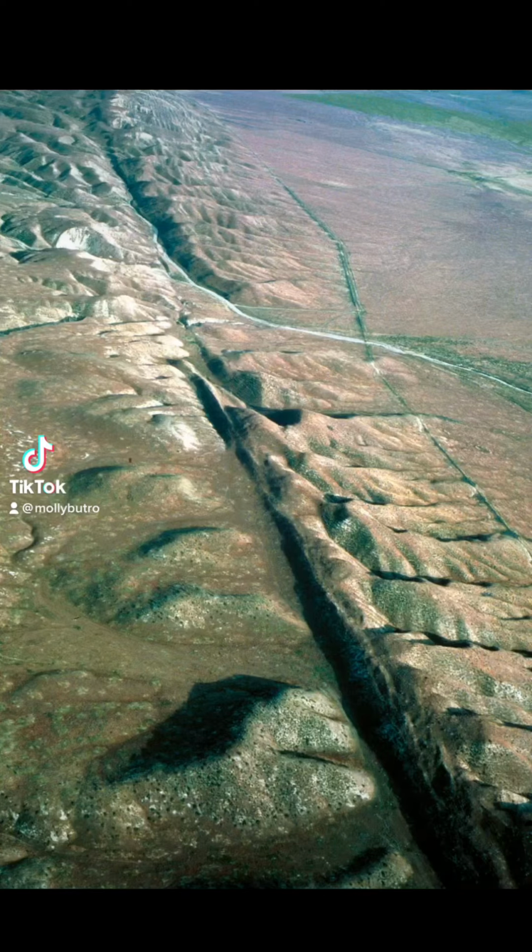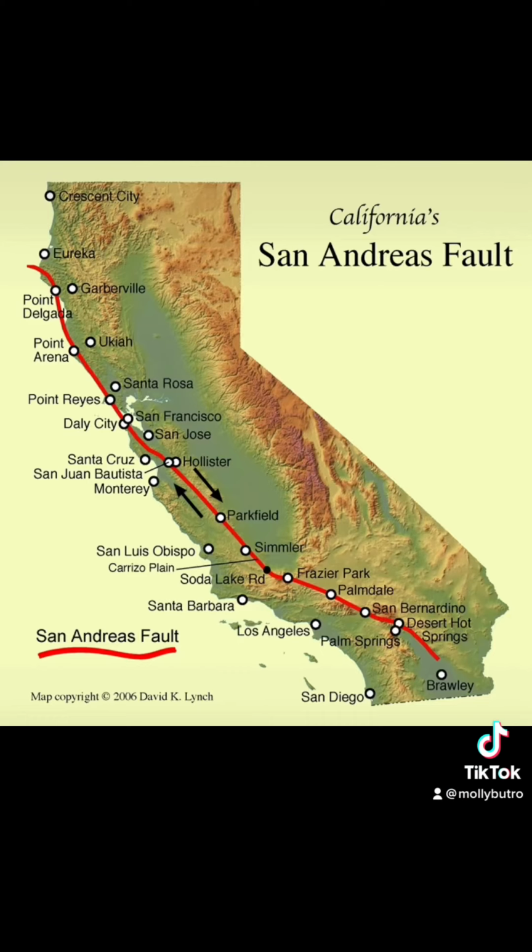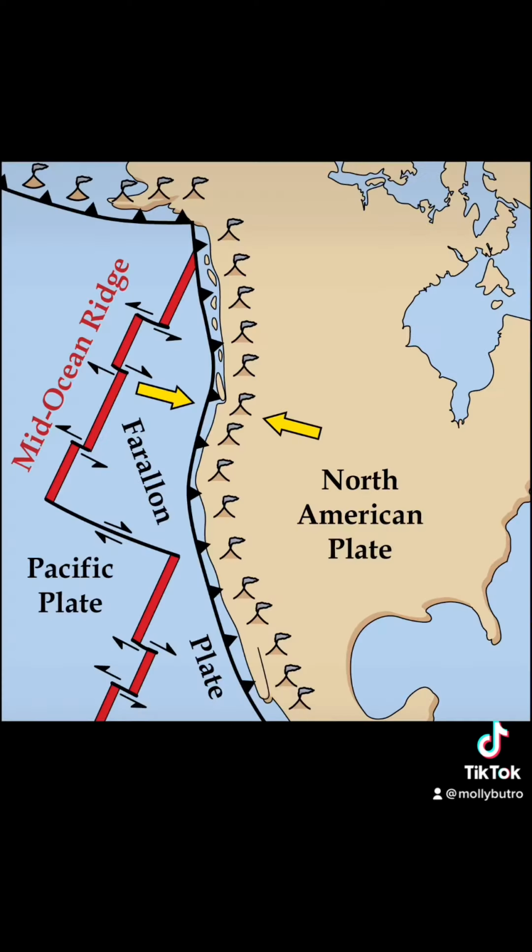The San Andreas Fault is a major geological fault, which is a fracture or zone of fractures between two blocks of rock, located in California. It is a transform fault that extends for approximately 800 miles through the state, from the Salton Sea in the south to Cape Mendocino in the north.